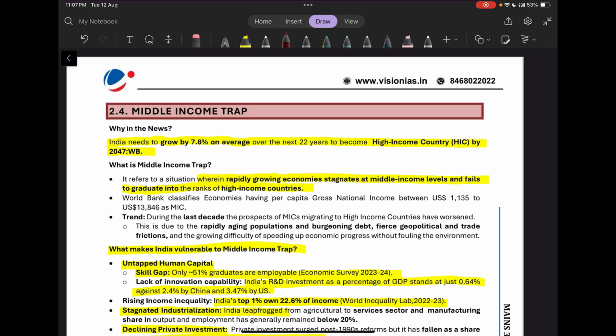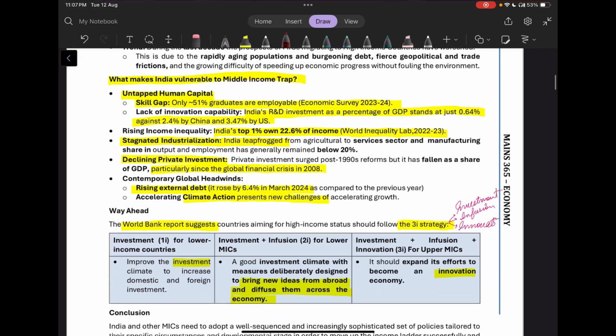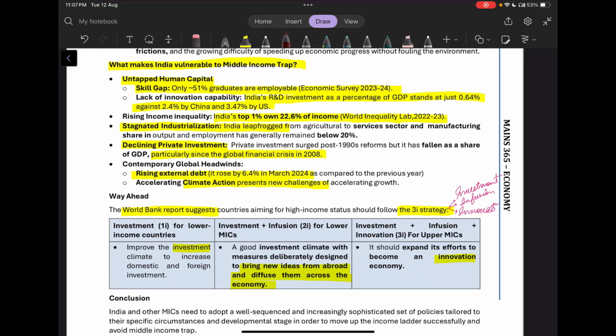And how does the World Bank classify such nations? It says the economies which have per capita gross national income between 1135 US dollars to 13,846 are in the middle income trap. So what is making India vulnerable to this middle income trap? First is the untapped human capital. There is a skill gap. Only 51% of graduates are employable as per our Economic Survey of 23-24.